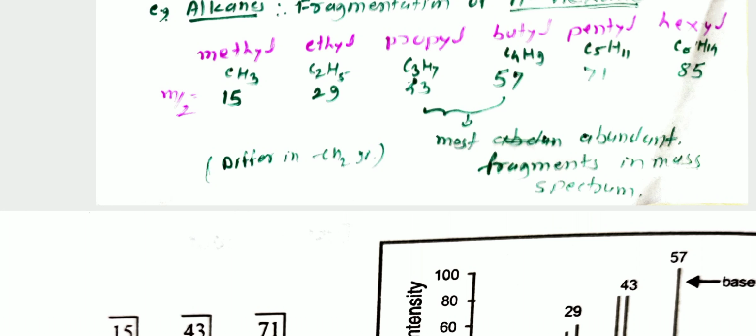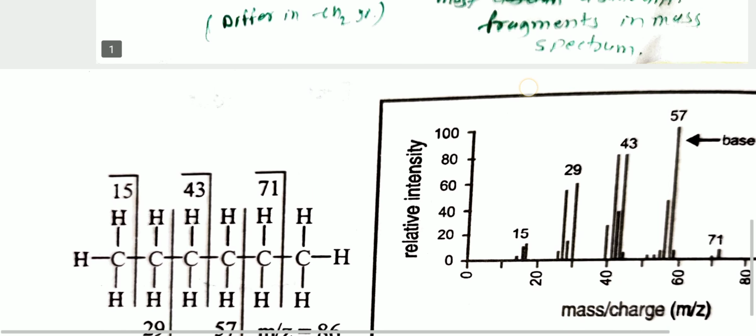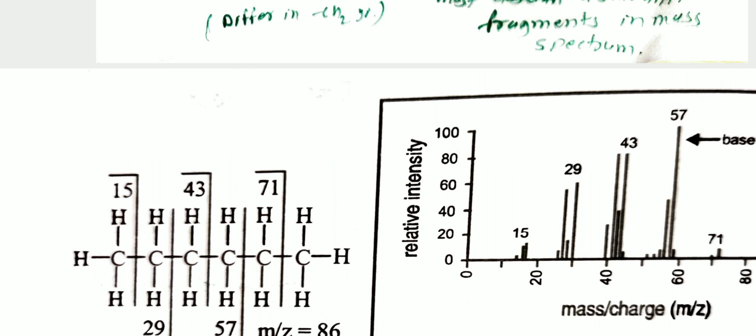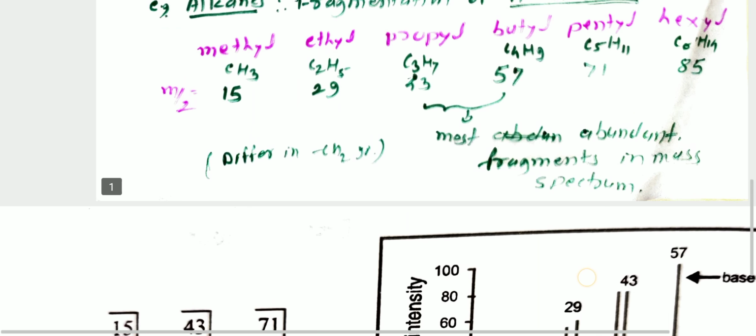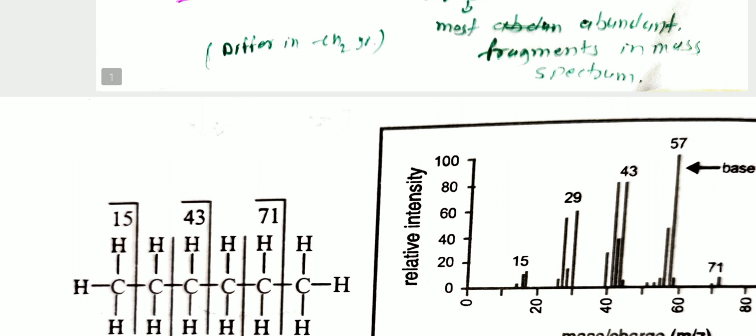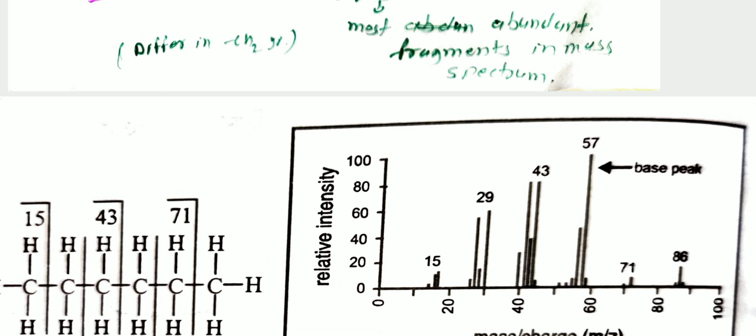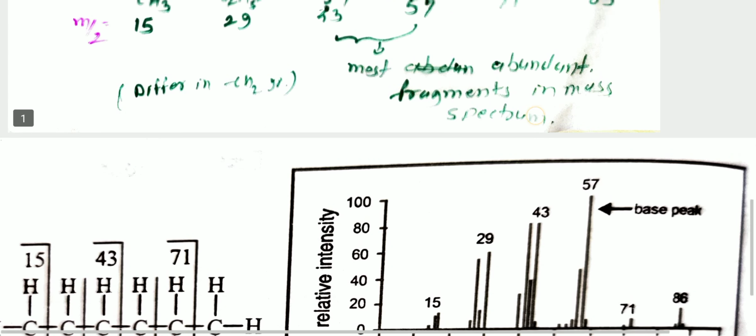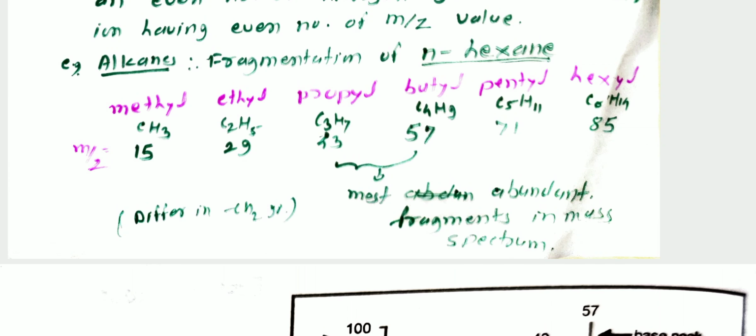Therefore the mass spectrum shows more intense lines at 43 and 57, and these peaks are called base peaks. Pentyl has mass to charge ratio 71, and you see in the mass spectrum a very short line at 71, meaning the least abundant fragment, while the more abundant fragments are propyl and butyl.